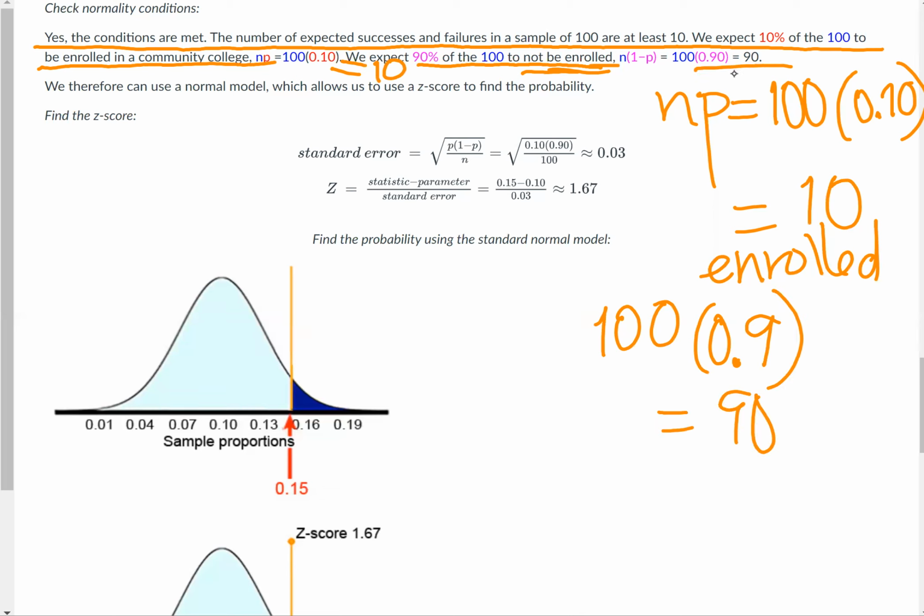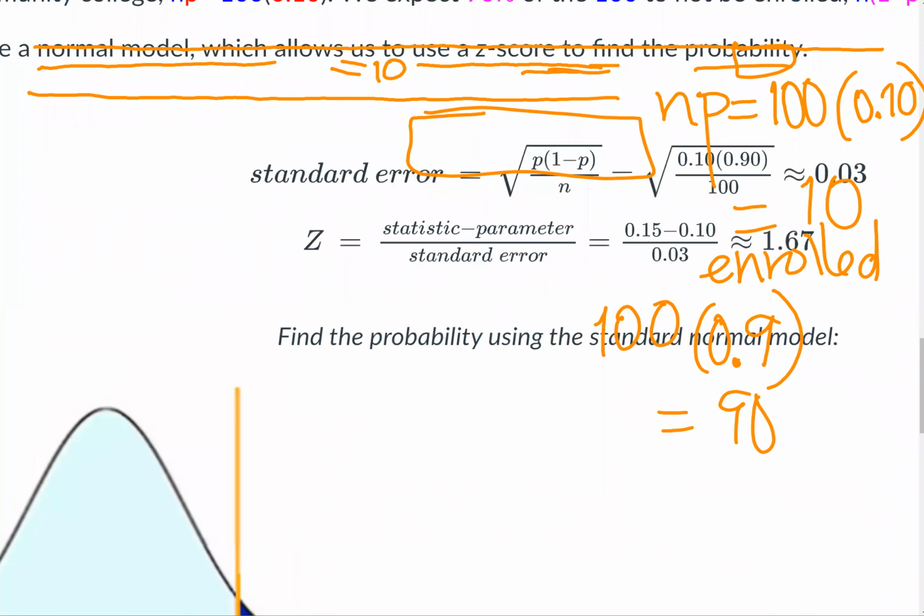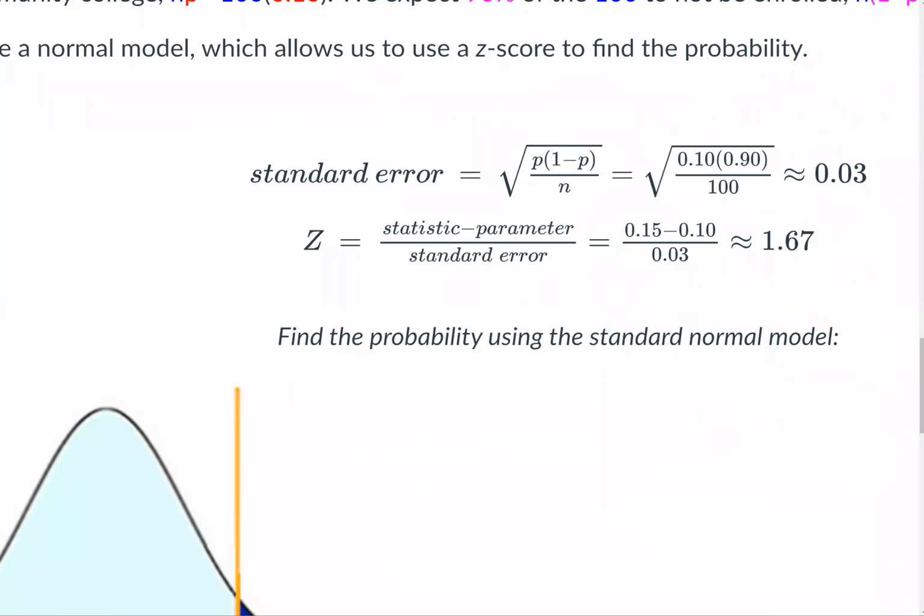We expect about 90 people to not be enrolled. We therefore can use a normal model, which allows us to use a z-score to find probability. We'll first calculate the standard error here. It's kind of hard to read, so maybe I can zoom in. Let me clear this stuff out so we can see better. Here we go. So, standard error.